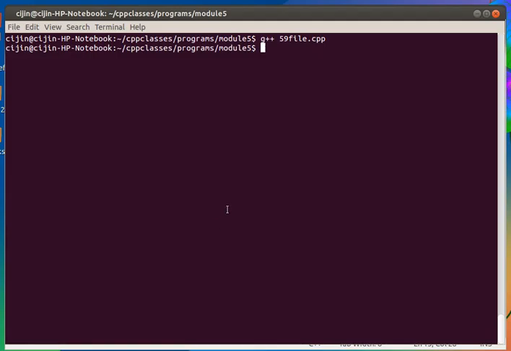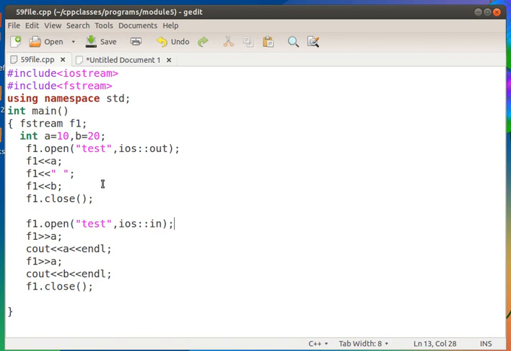Then ./a.out. Okay, 10 and 20 are written to the file, then 10 and 20 are read back from the file. Okay, so if we use fstream, while opening we have to specify the mode also, otherwise we have to use ifstream for reading and ofstream for writing. So these are the simple file operations. Okay, the remaining will be shown in the next video. Okay, so see the video again to understand the concepts. Okay, thank you.